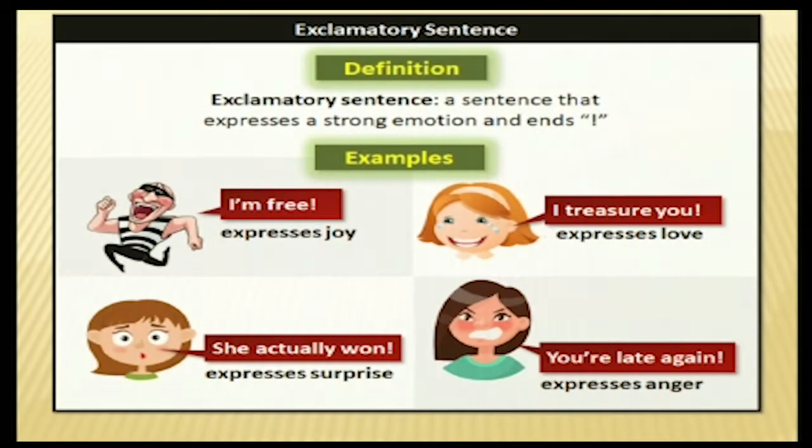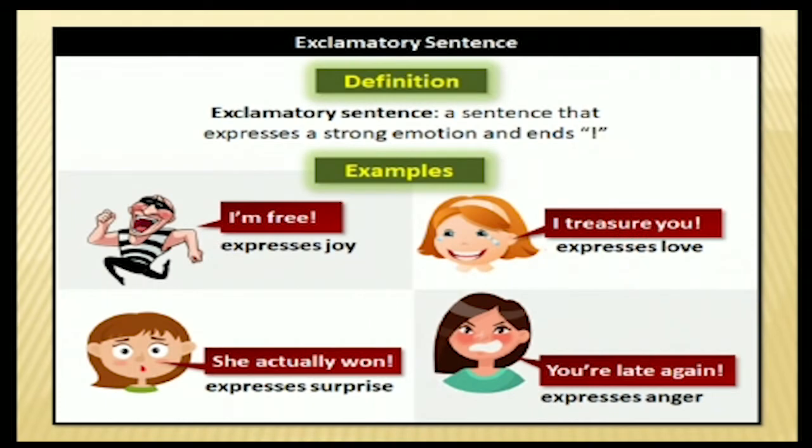Now come to the next type of sentences, exclamatory sentences. What are exclamatory sentences? They express a strong emotion. Emotions may be joy, surprise, anger or love. Emotions will be different. So this type of sentence always ends with the exclamatory mark. What is the exclamatory mark? See here it is given. I am free!